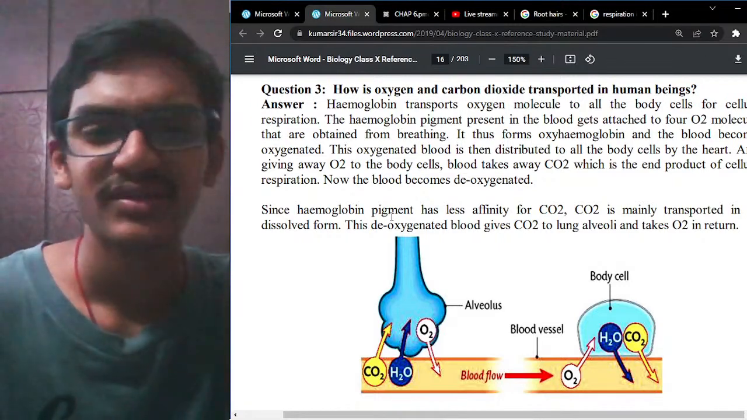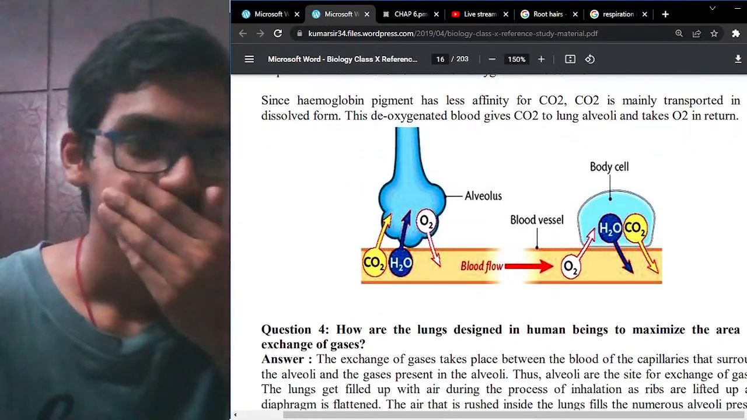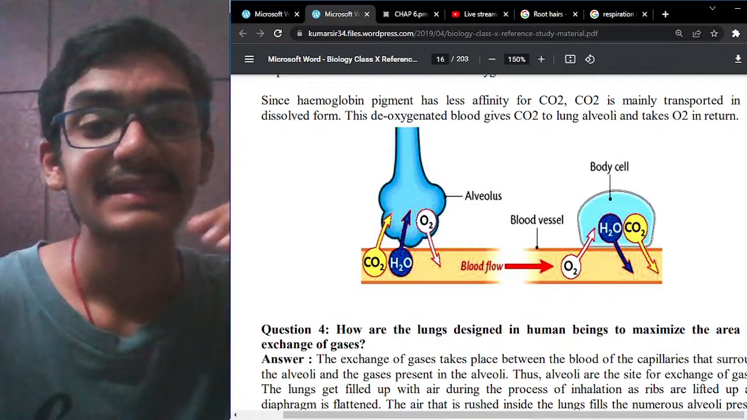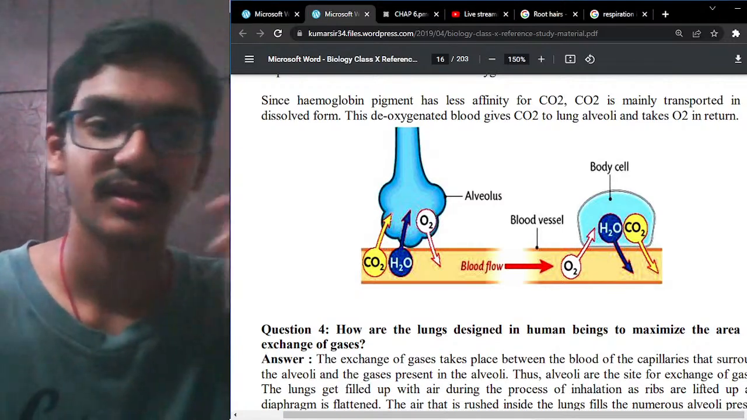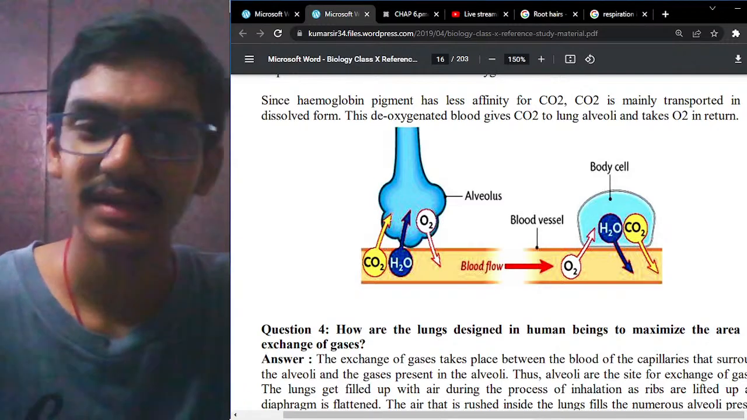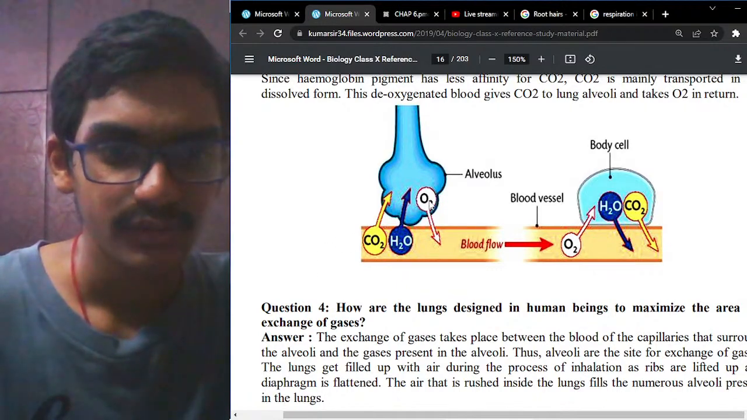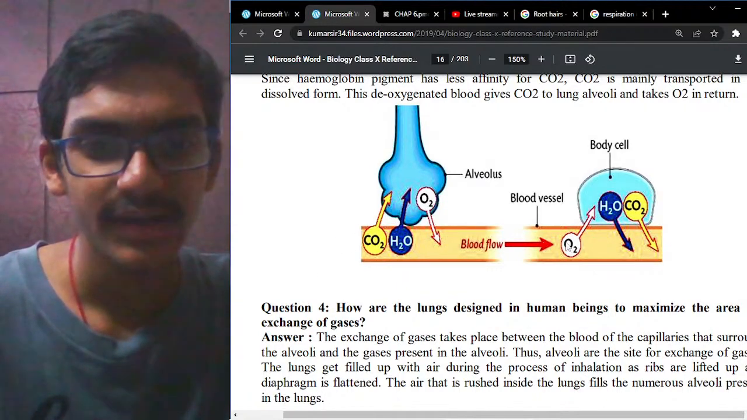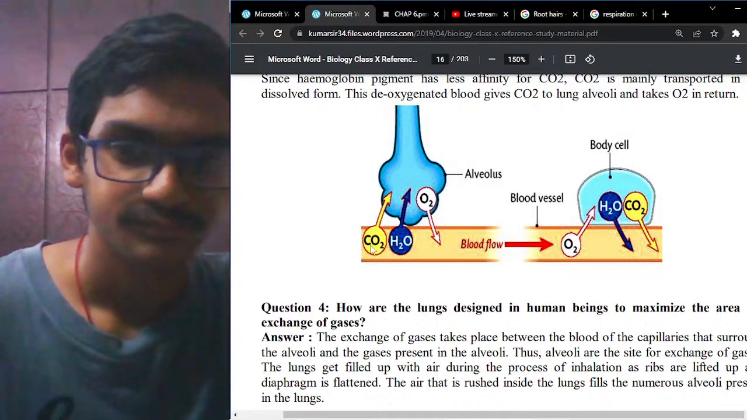Okay, carbon dioxide is produced in cellular respiration, in deoxygenated blood, and hemoglobin has less affinity for carbon dioxide; it has more affinity for oxygen gas. So carbon dioxide is mainly transported in dissolved form in the blood. Carbon dioxide is going out, oxygen is going in the blood. You can get an understanding about it.